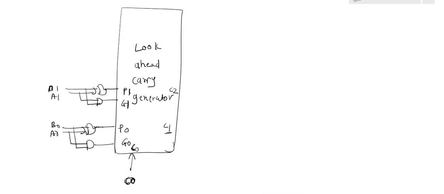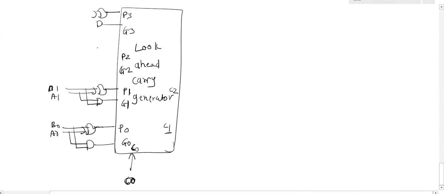Similarly, I am using P1, P2 and G2, and P3 and G3. XOR gate and AND gate. This is one more XOR gate and this is AND gate.